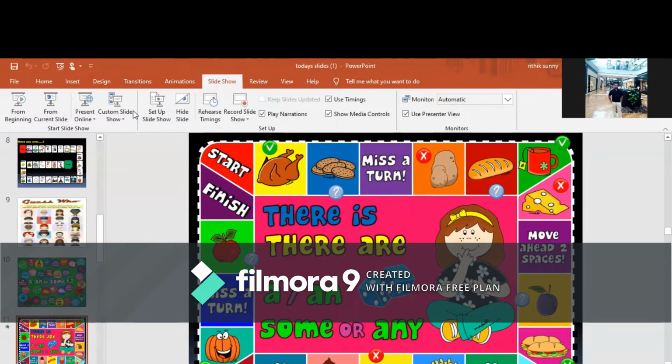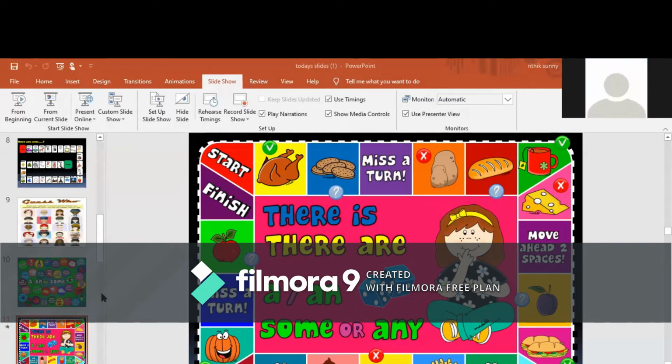For example, for certain boxes, a cross mark is there. For such pictures, the student needs to say there are not any. In that manner, certain symbols are there on the pictures. With the help of the symbols, the students need to frame sentences beginning with there is. For example, there is a cup. There are some chips, or there are some slices of bread. The student can also say there is an onion. The student can also say there are not any potatoes.